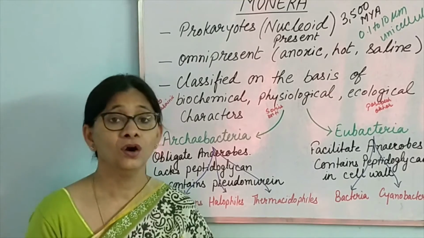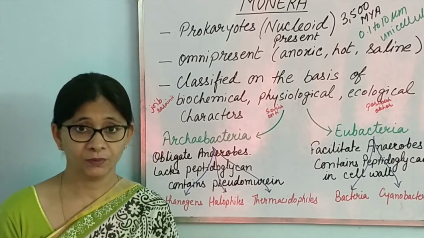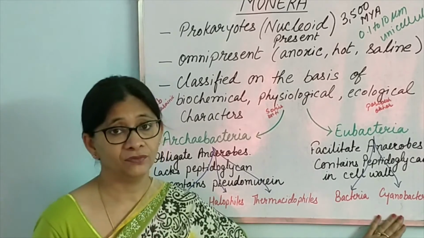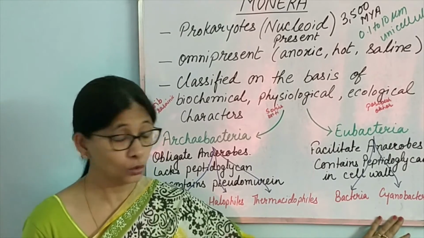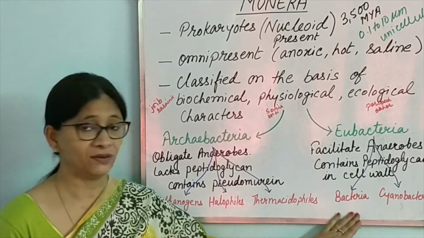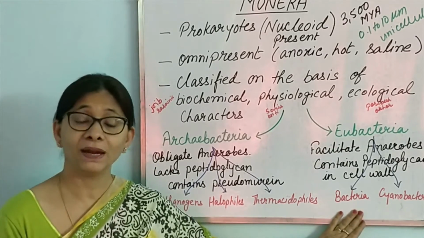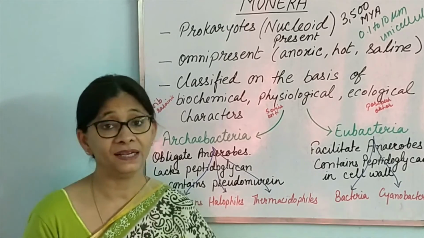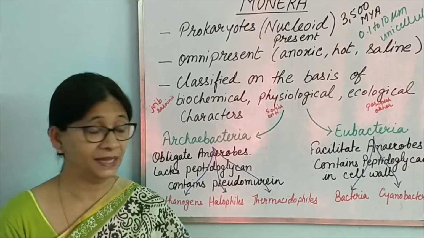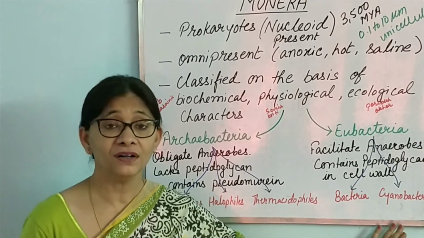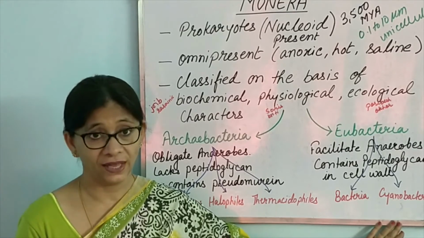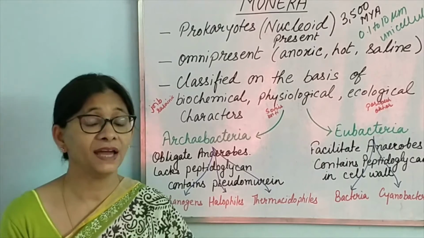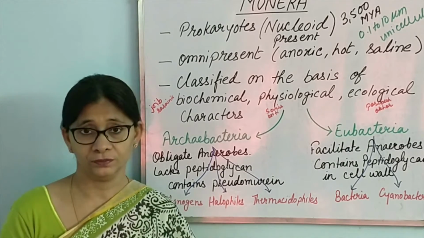Earlier, cyanobacteria was classified with algae because they had a lot of qualities which resemble algae. First of all, they have chlorophyll, while any of these other groups do not have chlorophyll. Bacteria have bacteriochlorophyll. They cannot release oxygen. But cyanobacteria are the ones which can release oxygen, and thus they became the first harbinger of all the different varieties of life that came after cyanobacteria, because cyanobacteria filled the world with oxygen.